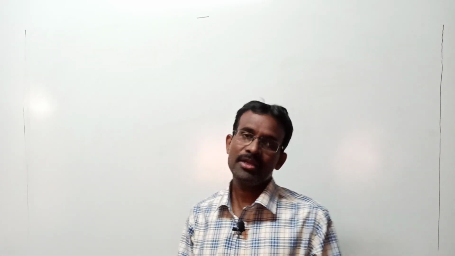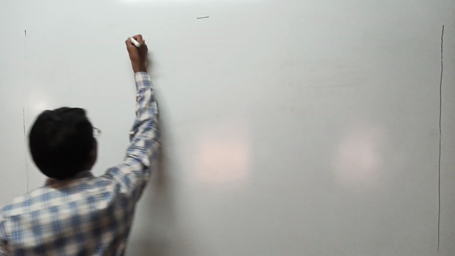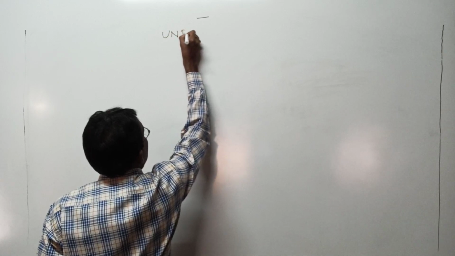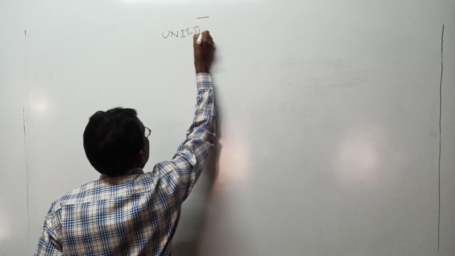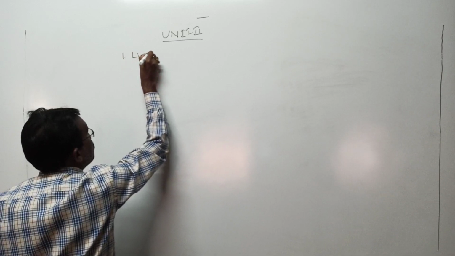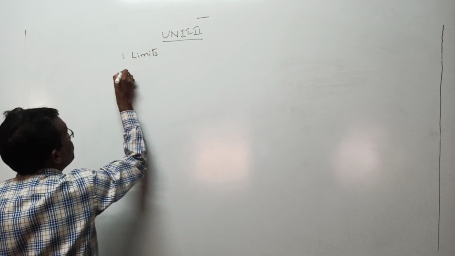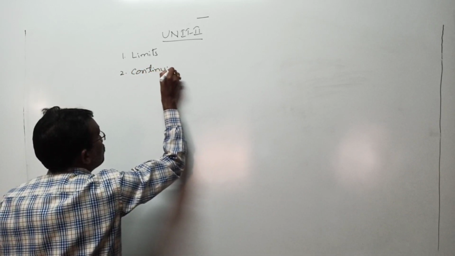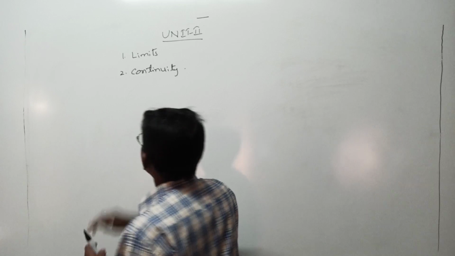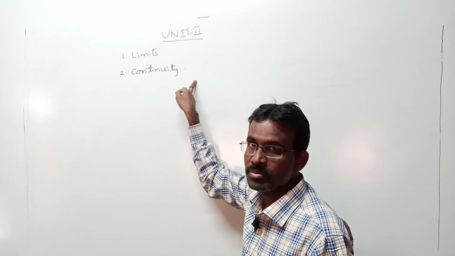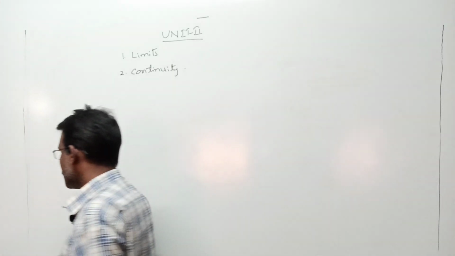Today we are going to start unit number 2. In this unit, two small topics are available. Topic number 1 is limits, and the second topic is continuity. This unit number 2 contains two different topics: one is limits and the other one is continuity. Now we are going to start the limits chapter.